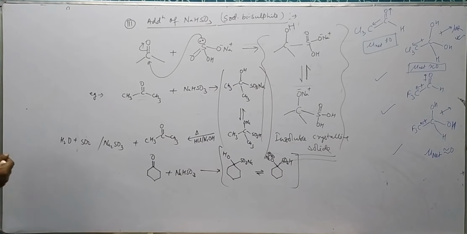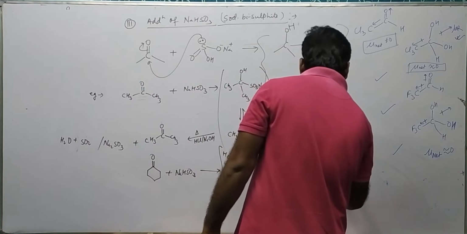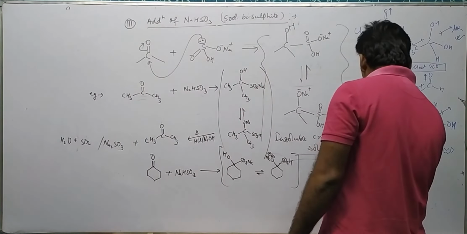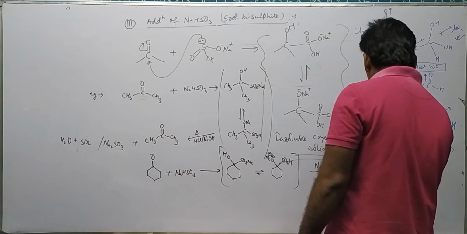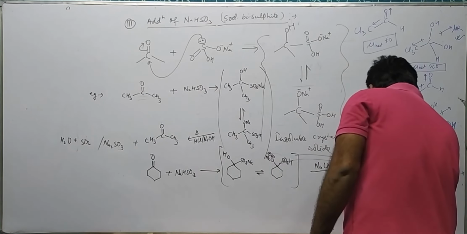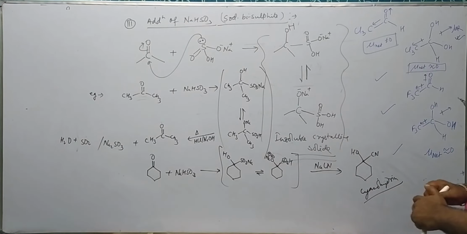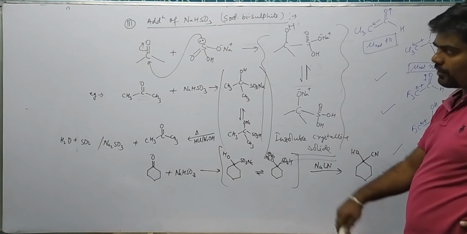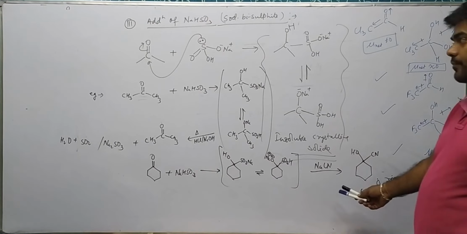Further, if this sodium bisulfite addition compound is treated with NaCN, it forms the corresponding cyanohydrin, with OH and CN. So this method of formation of cyanohydrin avoids the toxicity of HCN.